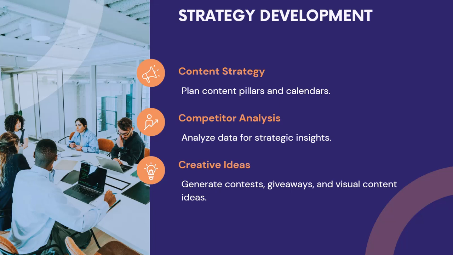Then we are going to go into strategy development, which is the first thing you do before you create content. You create a content strategy where we plan content pillars like calendars, and we plan our content goals. Then you do your competitor analysis, you analyze data for strategic insights. Then we create creative ideas, from contests to giveaways to visual content ideas. So this is where the strategy comes in, and we'll be using the generative AI tool, which is ChatGPT. We'll be using it to do all this in this course.